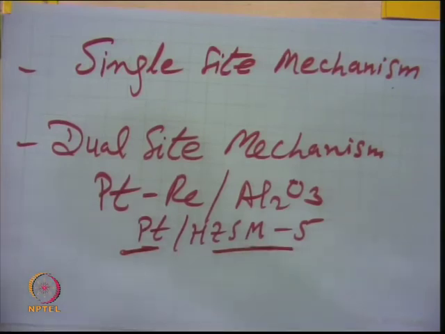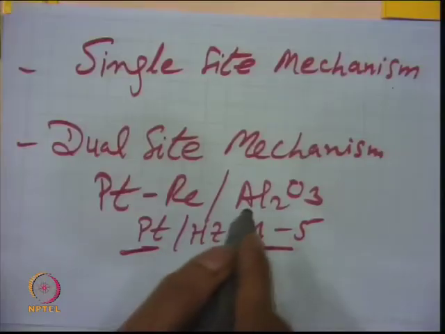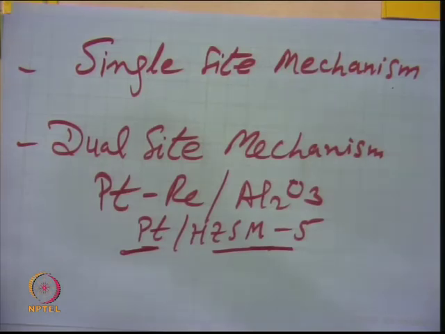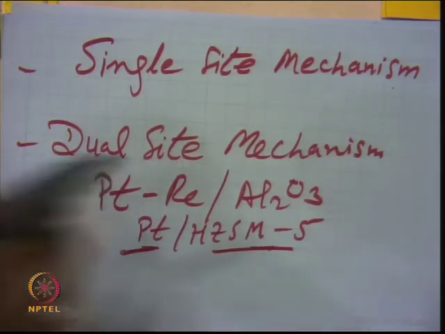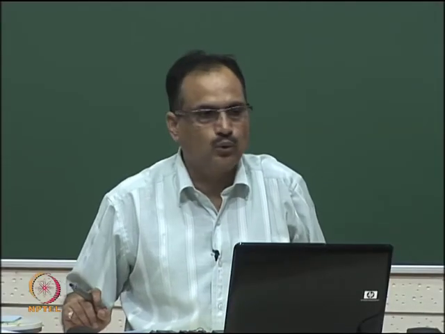So for certain reactions where you have a bifunctional catalyst, sometimes we call it a bifunctional catalyst. The metal part of the catalyst may have some role; it may promote hydrogenation activity, say platinum here, or dehydrogenation activity, but the acidic side may do the cracking job, promoting the cracking reaction, or some isomerization, hydroisomerization. In this case the platinum metal side and the acid functions are two different functions. So these are known as bifunctional catalysts, or similarly there can be a multifunctional catalyst also, where you have certain promoters which can remove the coke from the catalyst, or which can reduce the coke on the catalyst, right.